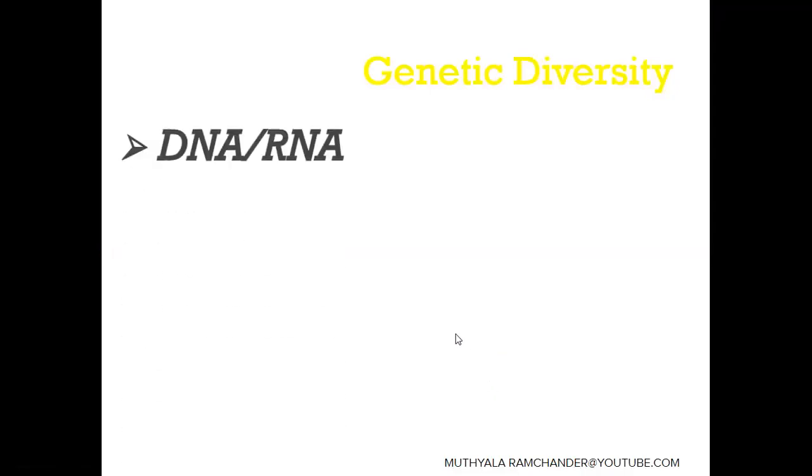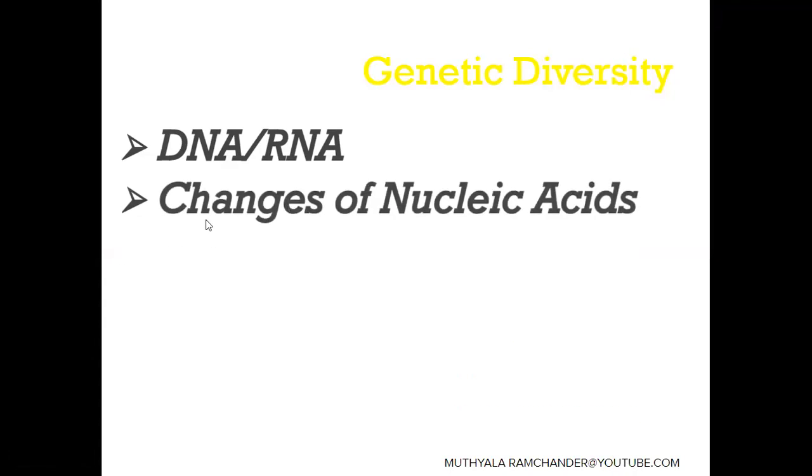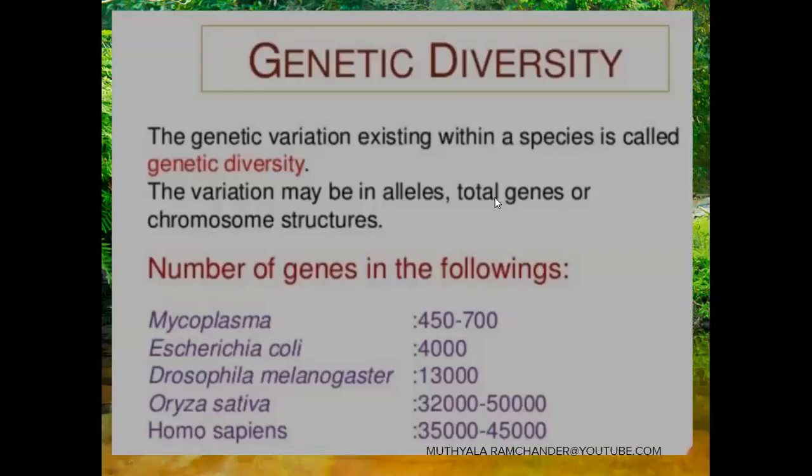Genetic diversity is based on DNA and RNA. It mainly concerns changes in nucleic acids. Nucleic acids are nothing but genetic information, present on the DNA or RNA. They show different varieties of nucleic acids, meaning genetic codes. Based on the genetic codes, the diversity that living organisms show is called genetic diversity.